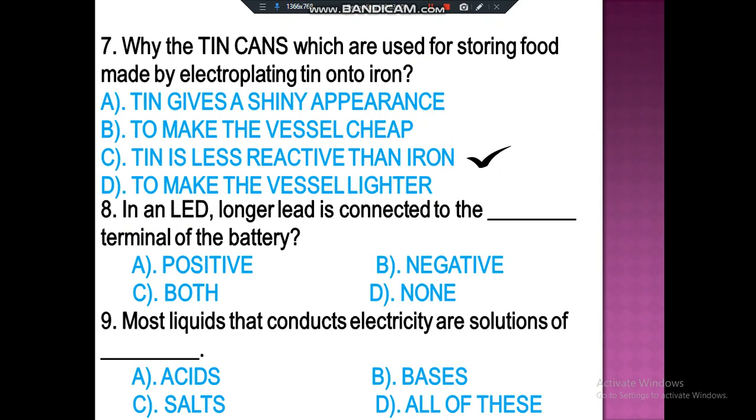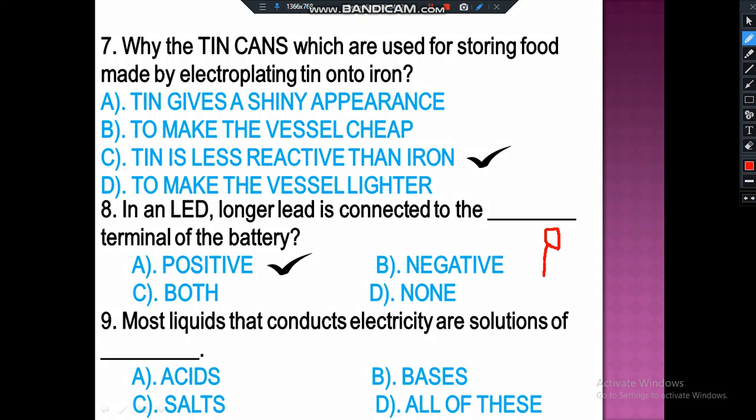In an LED, the longer lead is connected to the dash terminal of the battery: positive, negative, both, or none? So the correct answer is positive. An LED light is like this. I'll draw here.